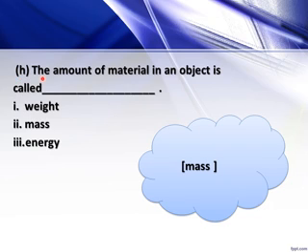Now number H, the amount of material in an object is called dash. Okay, so it's very simple because that is the definition of mass. The amount of material in an object is called mass. Now weight, what is weight? Weight is another name for the gravitational force of the earth. And energy, what is energy? Energy is the ability to do work. Okay, so the amount of material in an object is called mass.